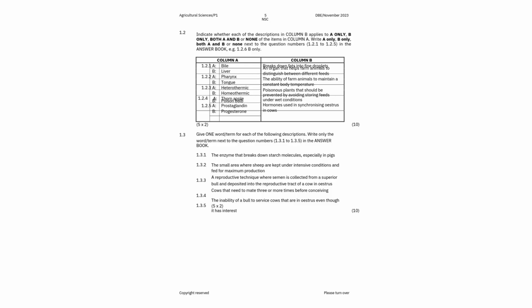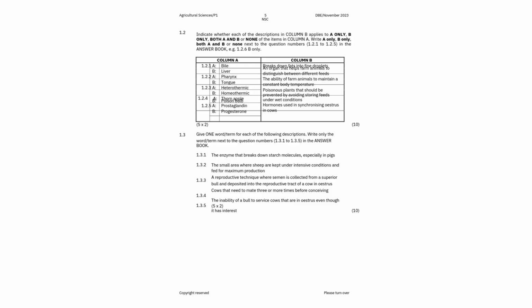For example, 1.2.6 is B only. So usually when it comes to this question, I usually say start from column B. Read your description in column B, and then you check your options in column A. So you start from the right side and then going to the left side.